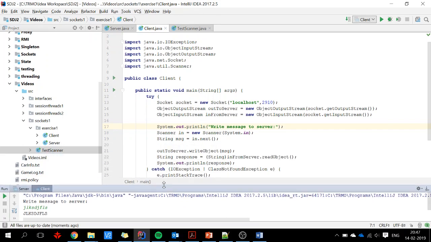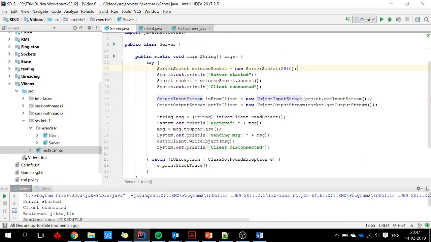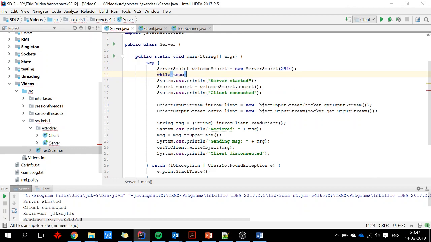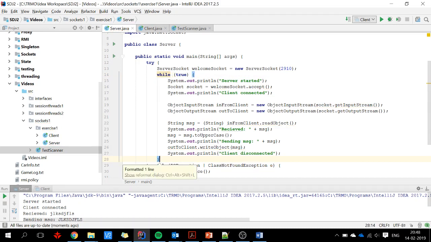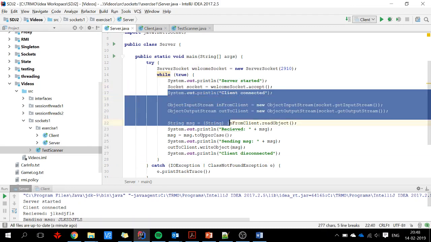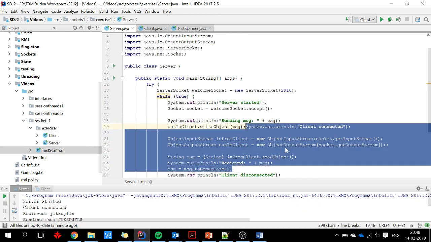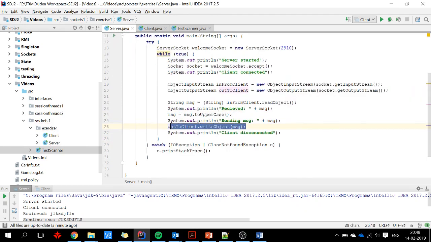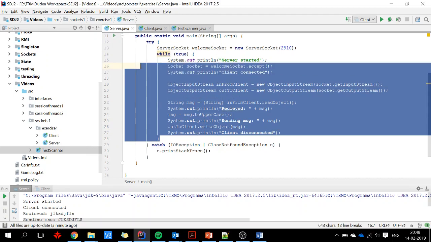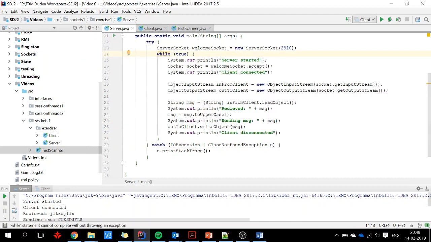So we want to make sure that the server doesn't terminate. So I put this in a while loop, while true, and all the way down here. There we go. So as a client will connect, we will receive a string, make it uppercase, return it, and then that client is handled, and we start over again, all the way up to while true, we accept a new client, and so on.